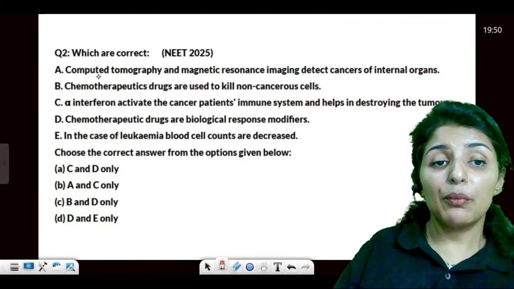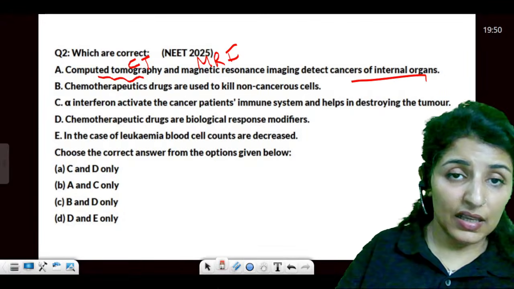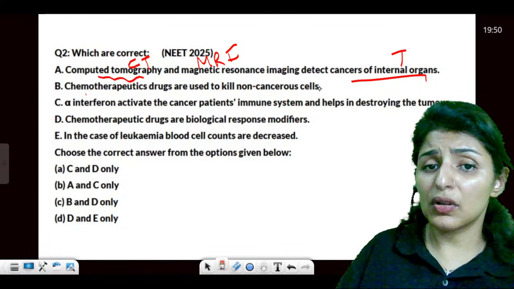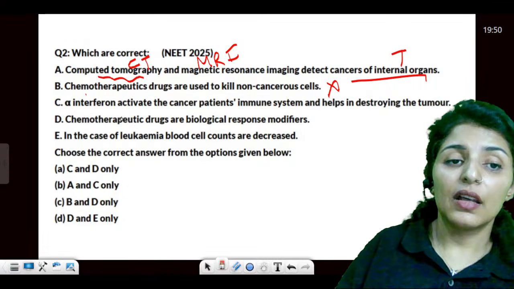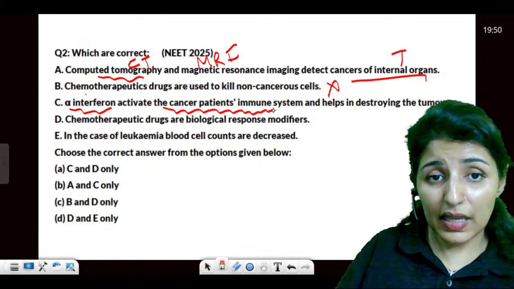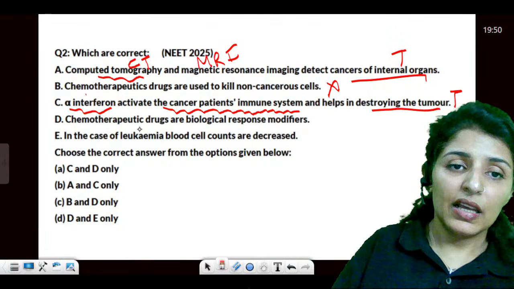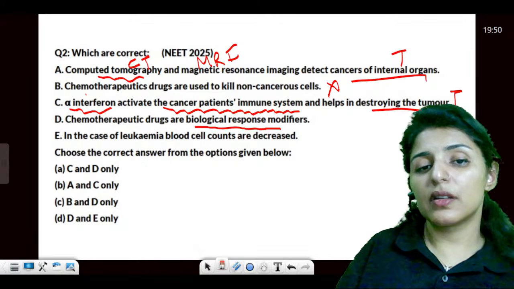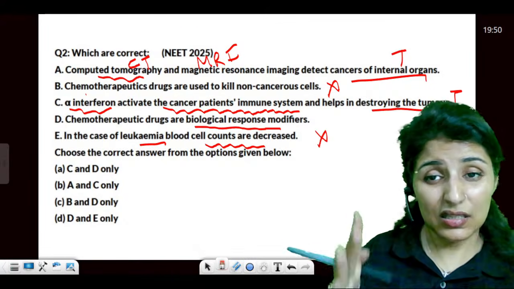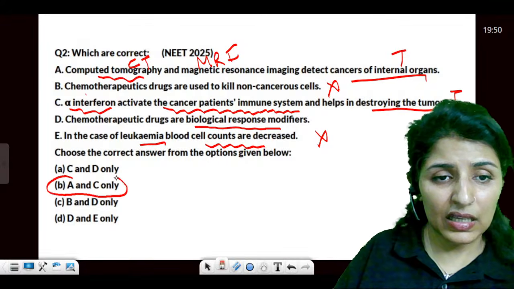Clear? Then computed tomography, CT, and MRI scan for detecting cancer of internal organs. Yes, true. Chemotherapeutic drugs are used to kill non-cancer cells. Why would we take that? Alpha interferons activate the cancer patient's immune system and destroy the tumor. Yes, they work from inside. Drugs are biological response modifiers. In case of leukemia, cell counts are decreased. No, they are increased tremendously. So answer would be A and C. Is this clear?